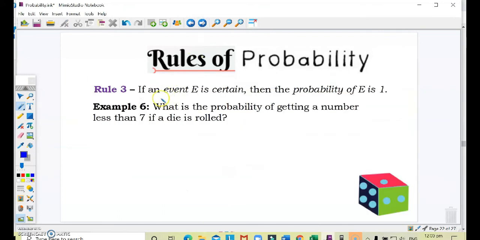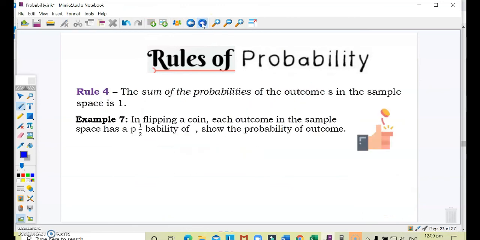Next, Rule 3. If an event is certain, then the probability of E is 1. Just like the previous example, what is the probability of getting a number less than 7 if a die is rolled? This is actually 100%. Or the probability is equal to 6 out of 6, which is 1. Or there's a 100% chance that when you roll a die, the values that you're going to get are less than 7. Okay, so that's Rule number 3.